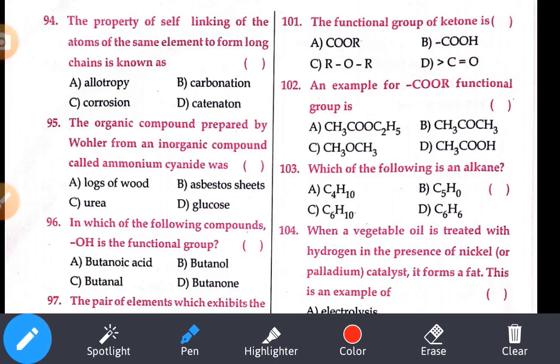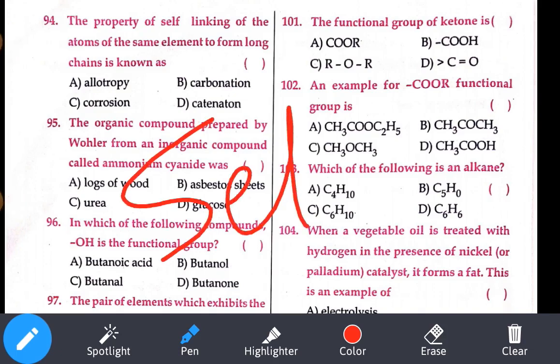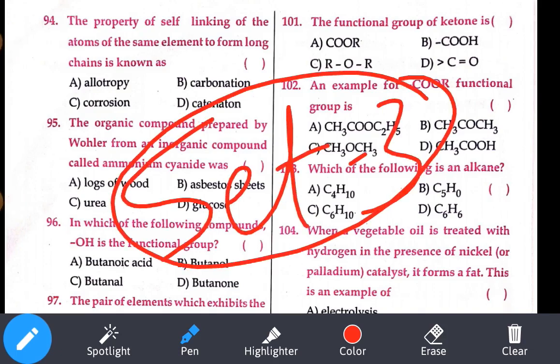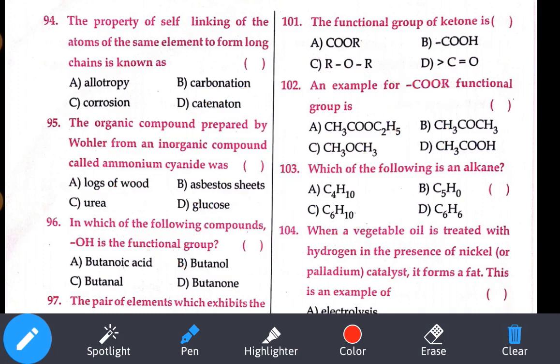So we have completed two sets, and this is our set number 3. Here we'll be covering from bit 101. So let's see the first bit. What is given there?